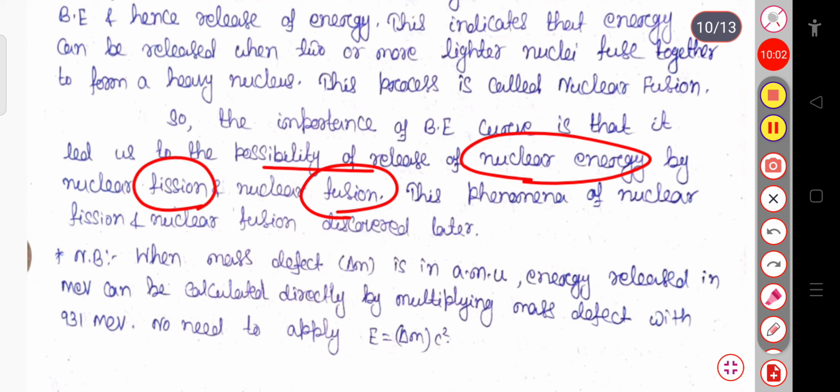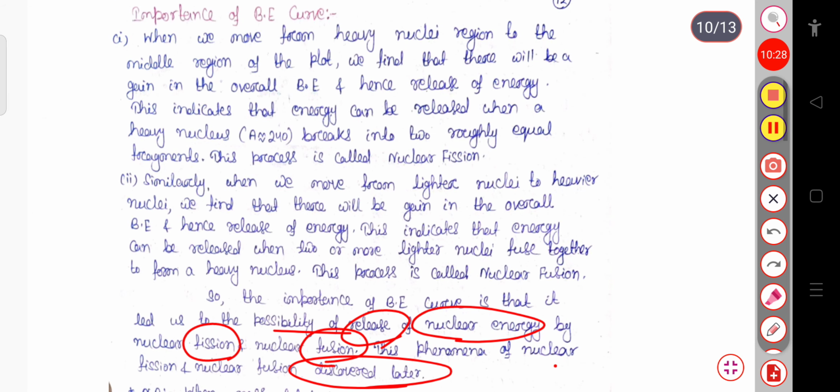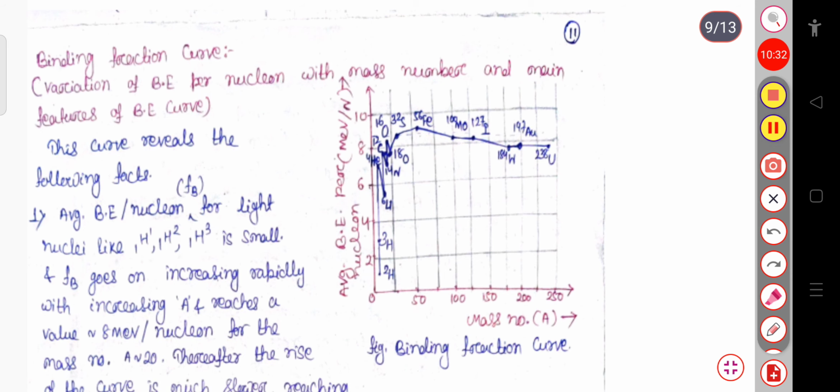These phenomena of fission and fusion were actually discovered later, but from this binding energy curve we got the conclusion that there will be a release of nuclear energy in nuclear fission as well as in nuclear fusion. In both cases, the energy will be released. So this is all about your binding energy curve, or binding fraction curve, and its importance.